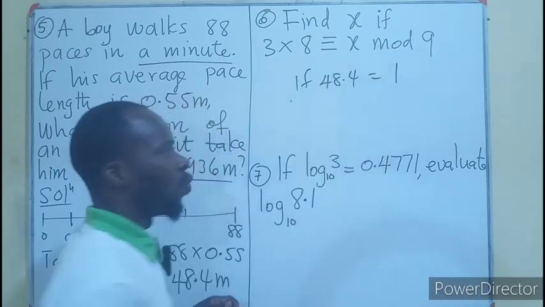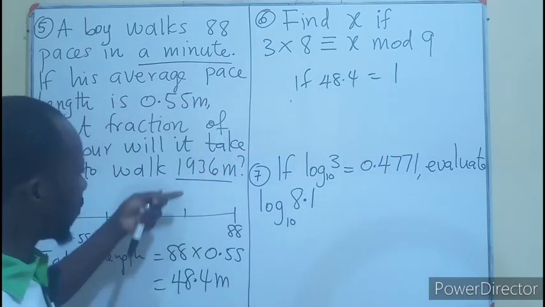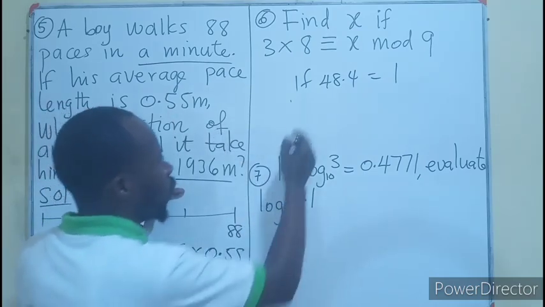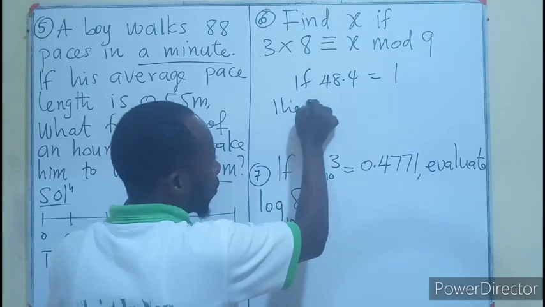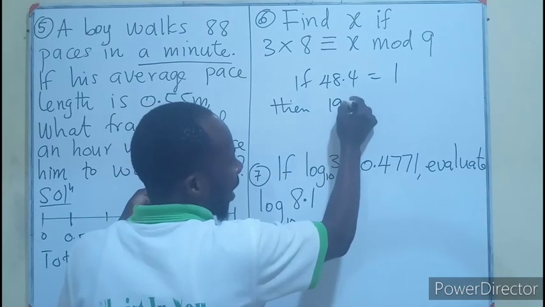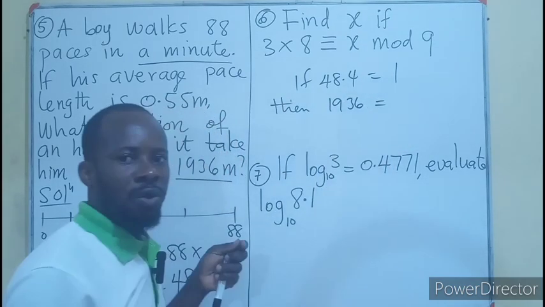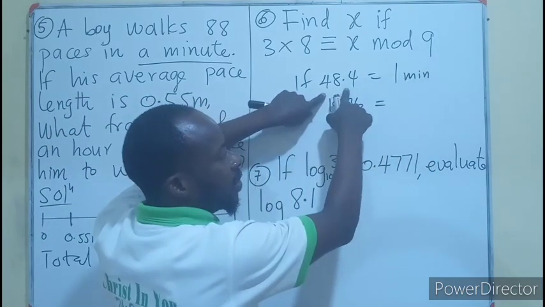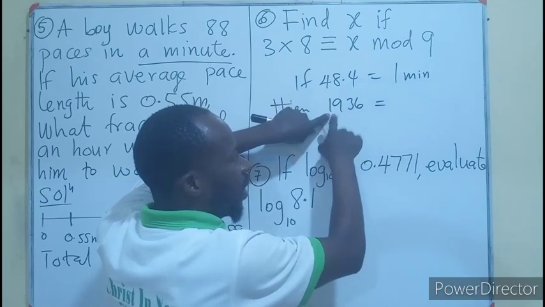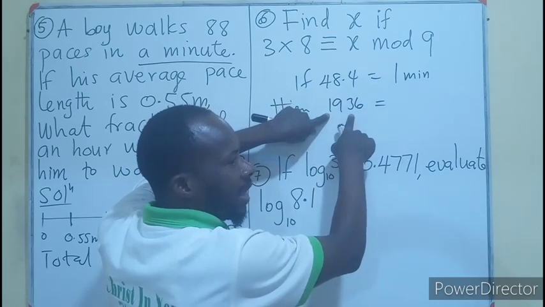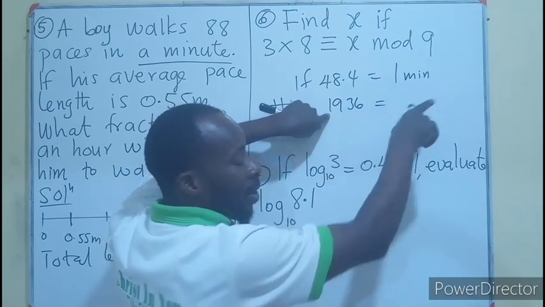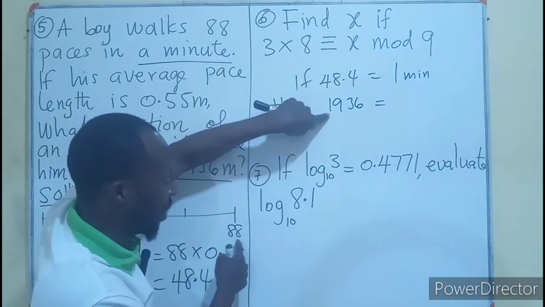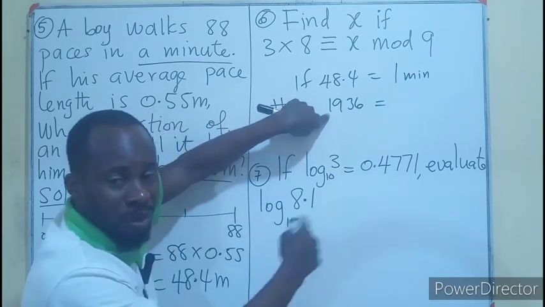he covers 48.4 meters, then if we increase the length of walking to 1,936, the number of minutes will also increase. Let's say after this we have another double, it means it will be in 2 minutes.